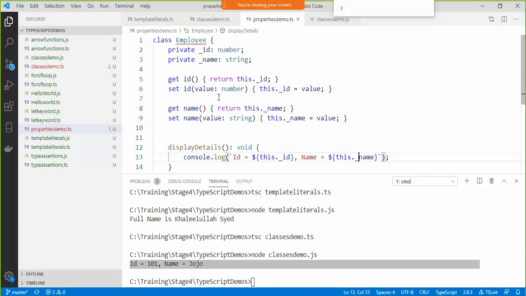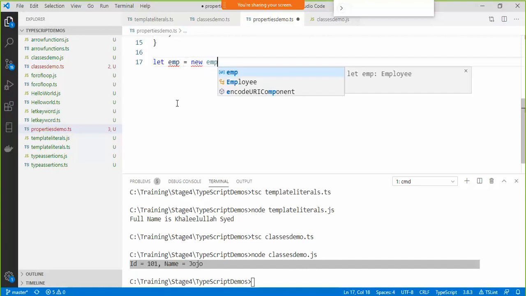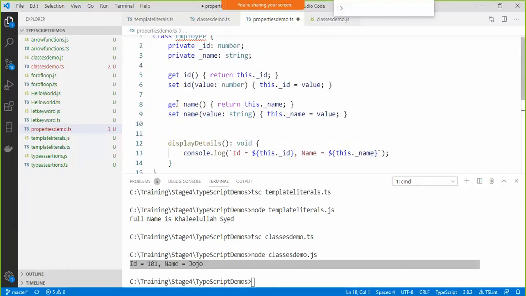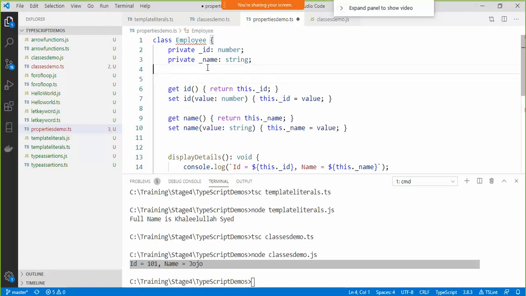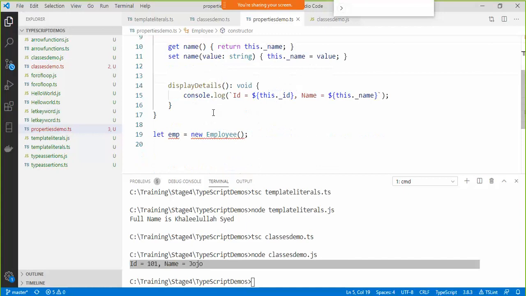Now I can go ahead and create an object of this Employee class. So here I'll say let emp equals new Employee, and then assign the values. Actually there is no constructor. Let's define a default constructor here.